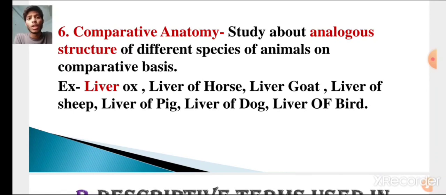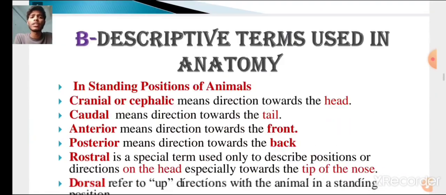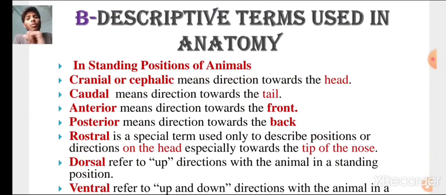For example, the liver. It may be different from other species, so we will do a comparative study of the liver. For example, the liver of ox, horse, goat, sheep, pig, dog, and birds. This is comparative anatomy. Now let us come to the terminologies which are used in anatomy.